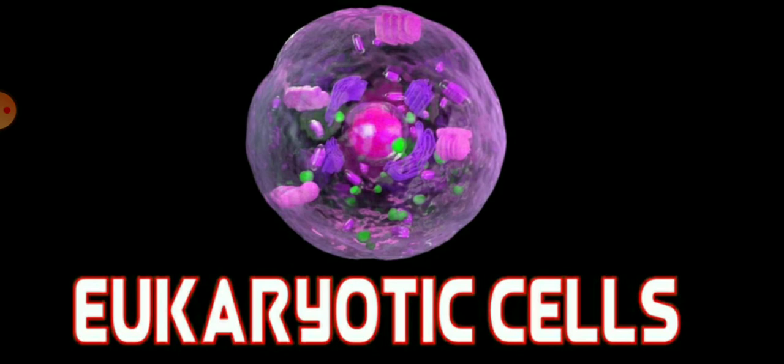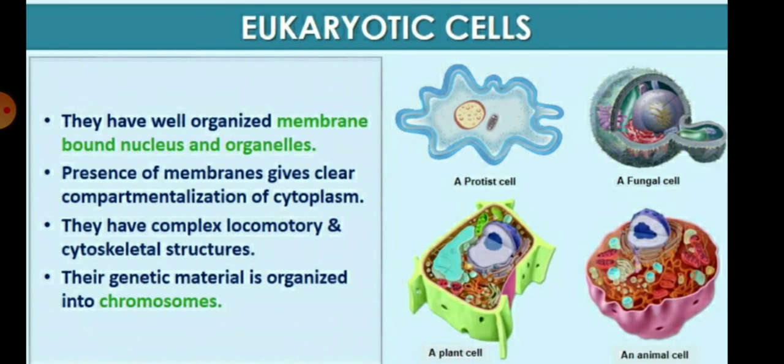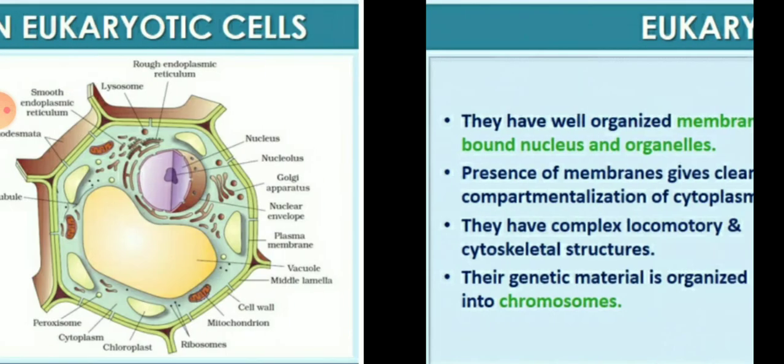So children, after that we should know about eukaryotic cells. The eukaryotic cells have a well organized membrane bound nucleus and cell organelles. Presence of the membrane gives clear compartmentalization of the cytoplasm, and they have complex locomotory and cytoskeleton structures. Their genetic material is organized into chromosomes. You can see eukaryotic cells in the plant cell, animal cell, fungal cell and protist cell.